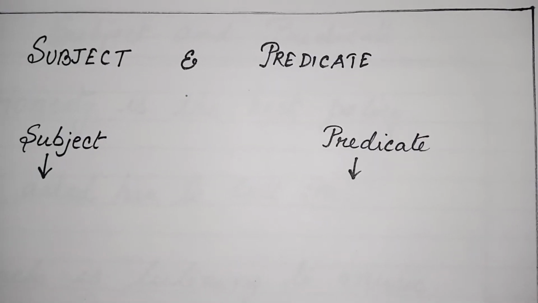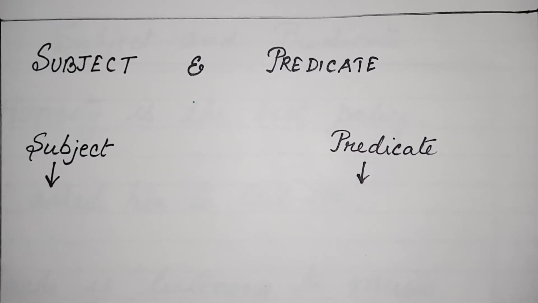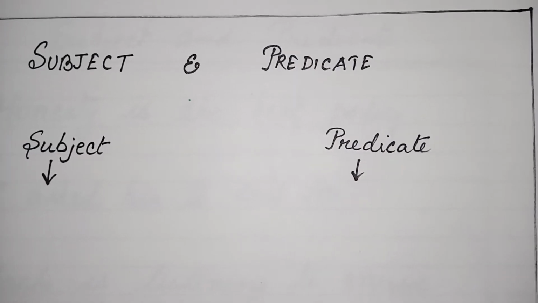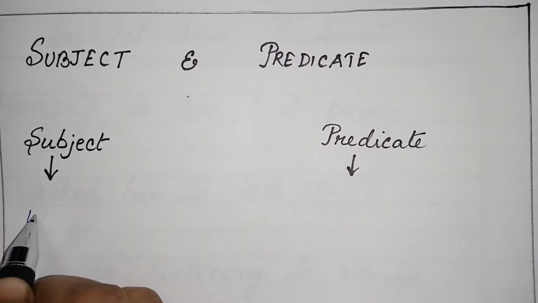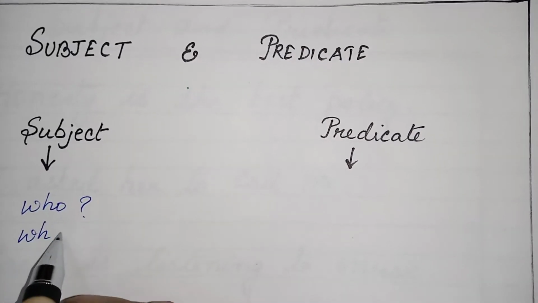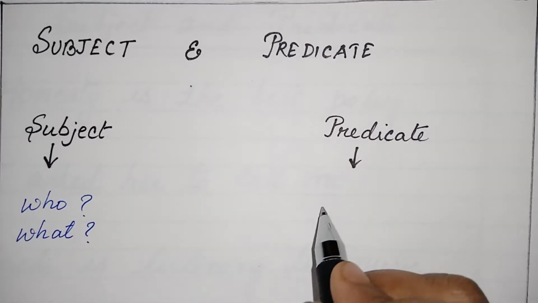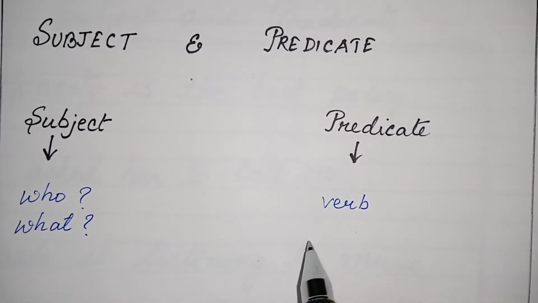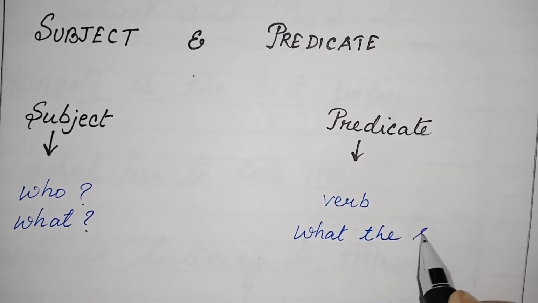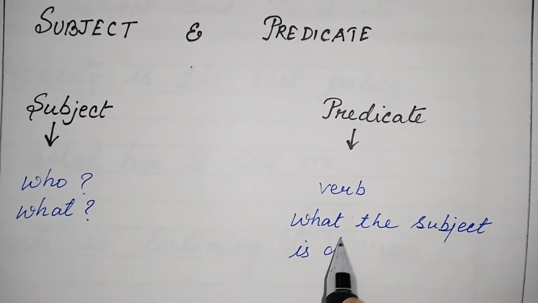Every sentence has two parts, subject and predicate. How will we understand what is subject and what is predicate? The easiest way is: the subject gives the answer to these two questions, who or what, and the predicate contains the verb as well as what the subject is doing. This is the easiest way to understand subject and predicate.